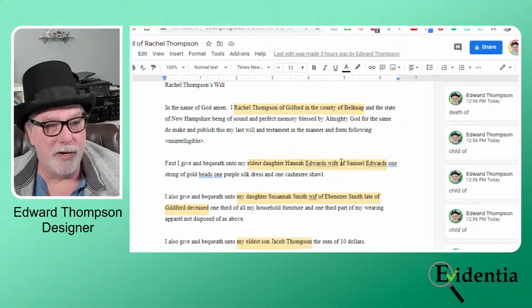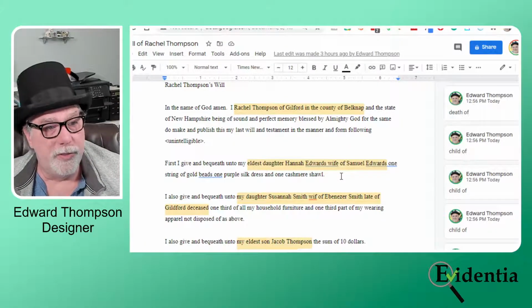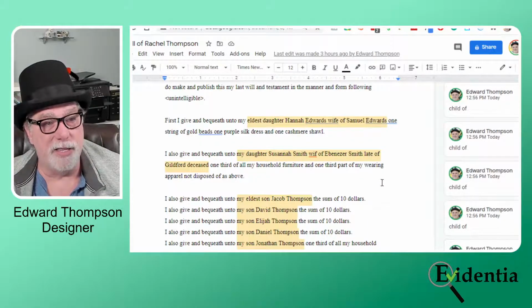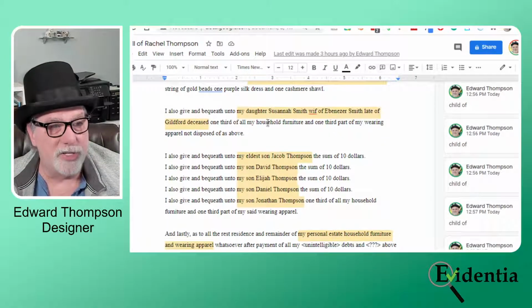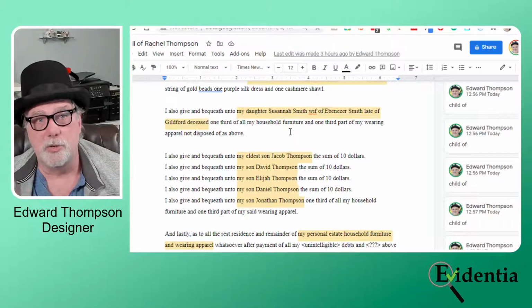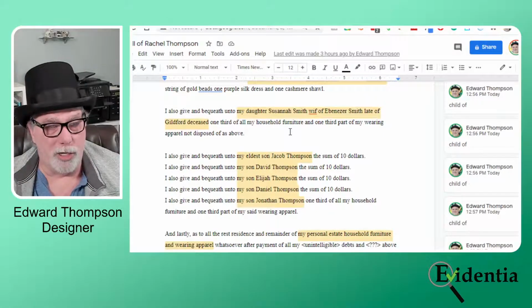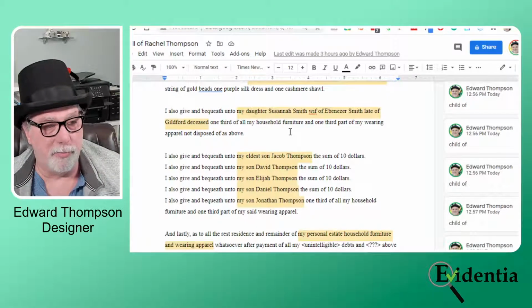She gave a third to Hannah Edwards, and I knew that Hannah lived in the general area with her husband Samuel of Guilford. She gave a third to Susanna Smith, who was living in the area, and she no longer had a husband to support her. She was a widow. So that was probably some of the thought process there.